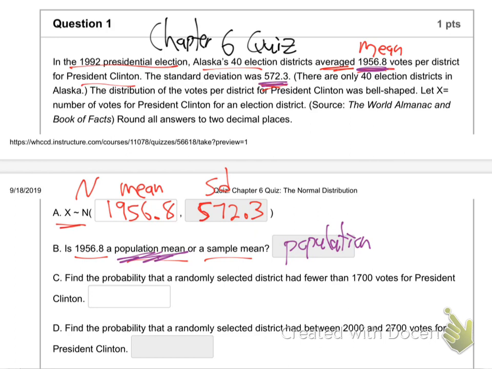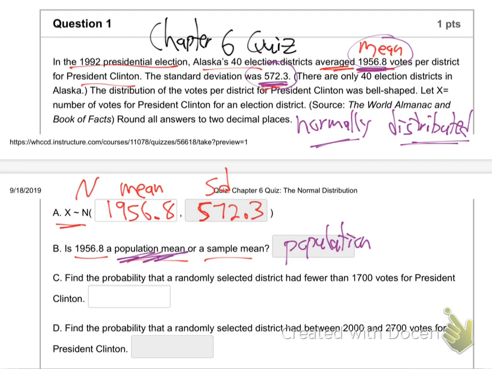That's just like the dead giveaway. And they'll also say, well, they won't always say, but they'll say normally distributed. I'll show you when we go over the practice exam. I think they will actually say that. We'll see as we go over the practice exam together next week. It'll say normally distributed. So that's what's going to key you in. You'll see a mean and a standard deviation and the words normally distributed.